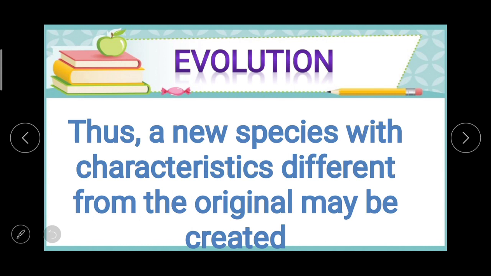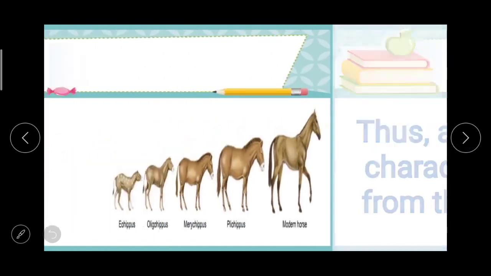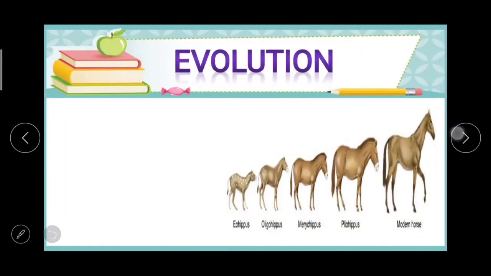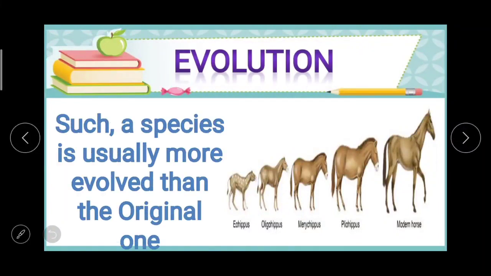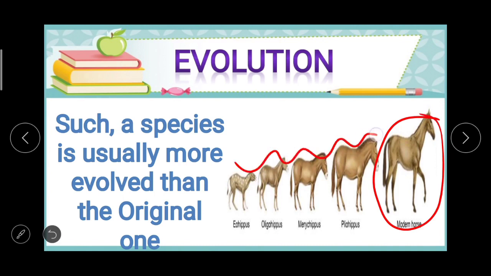जैसे जैसे continuous और gradual change होता जाएगा and with the change in environment animals में adaptation हो जाएगा, तो कुछ characteristics change होते हैं और कई बार हमें पुराने animal से एक नया species मिल जाता है. For example, you can see here, such a species is usually more evolved than the original one. Here you can see the modern horse, how it is evolved, which is more evolved than the original one. This one is the original here, and this one is the evolved.